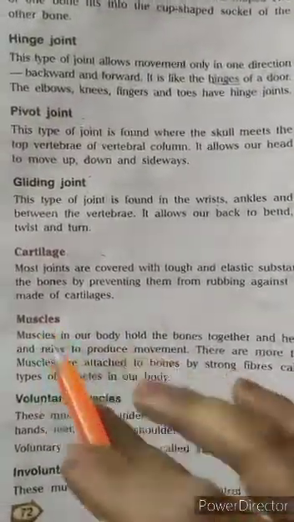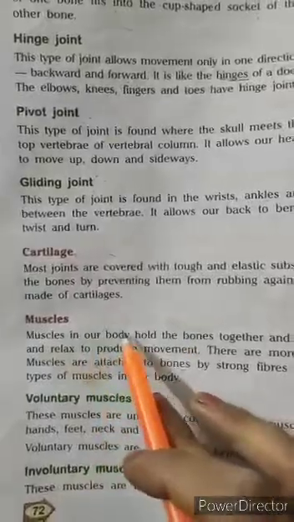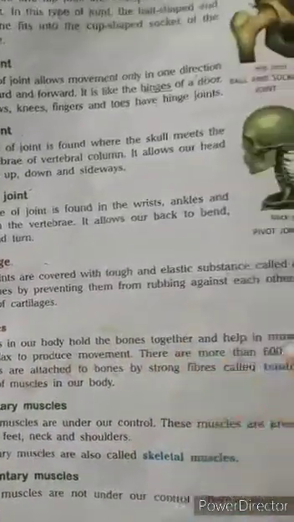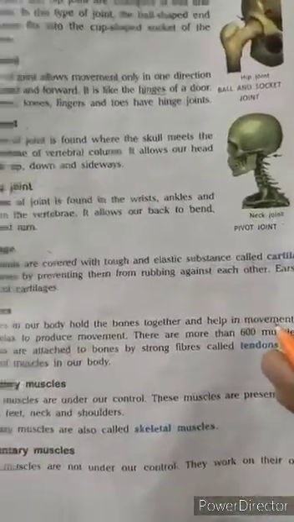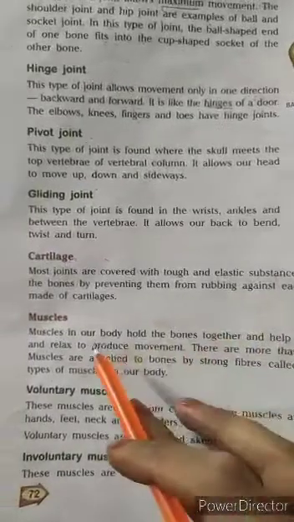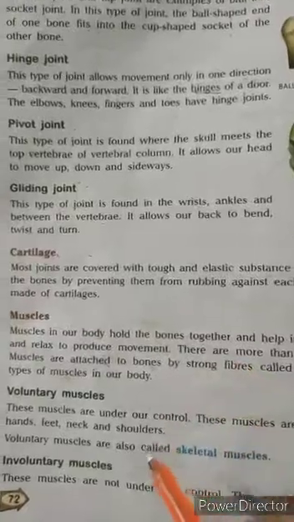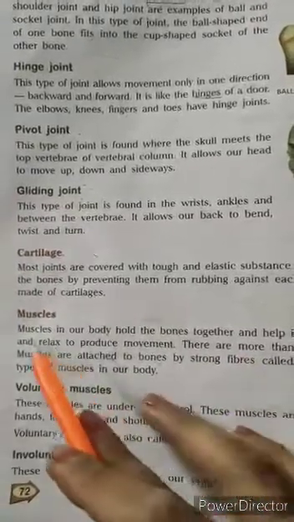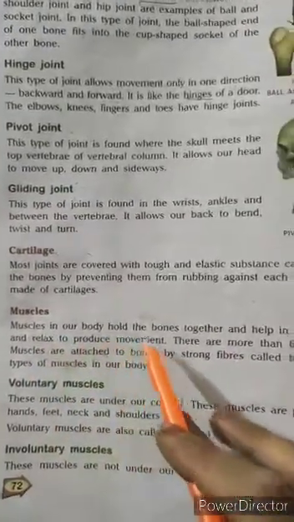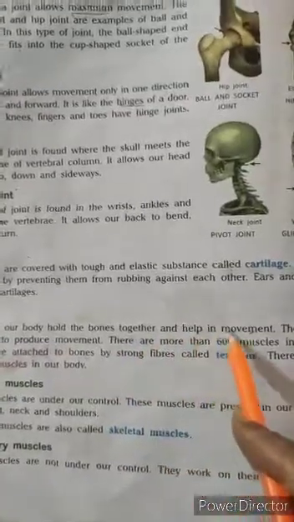Understood? Now muscles. Muscles in our body hold the bones together and help in movement. What do muscles do? They hold the bones. They keep the bones in their exact position. So muscles in our body hold the bones together and help in movement.